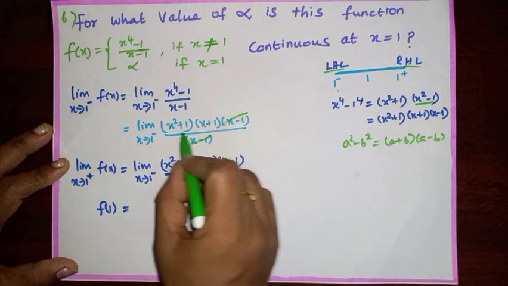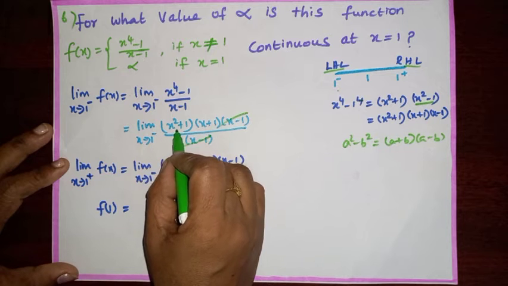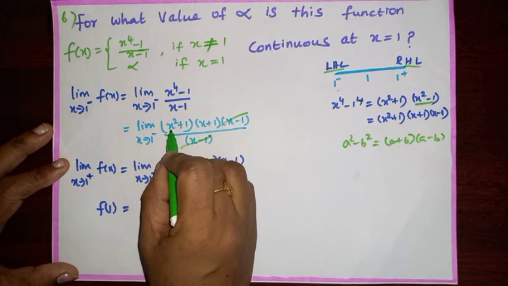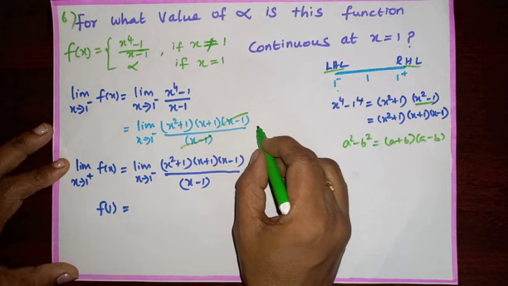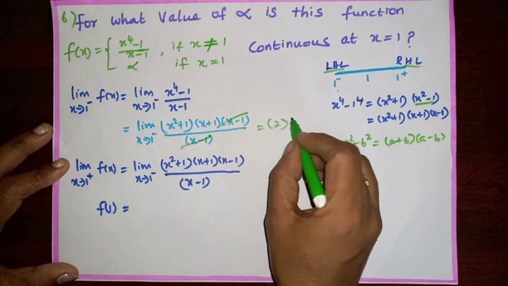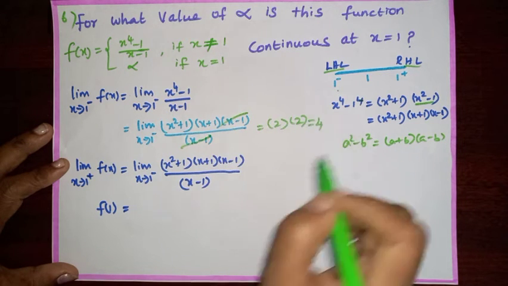Then we have limit x tends to 1 negative (x² + 1)(x + 1). Now substitute x as 1. 1 plus 1, which is 2. 1 plus 1, 2. So 2 into 2 is 4.